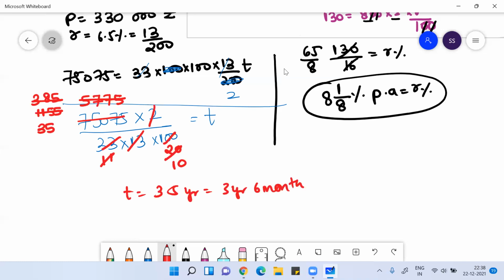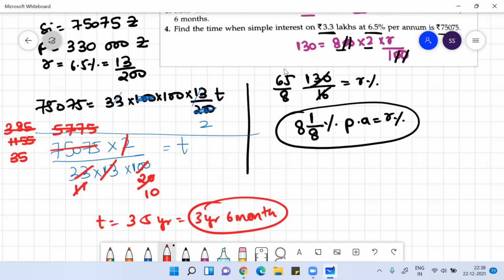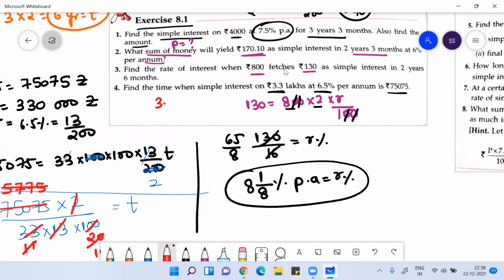Check the answer, I believe this is correct. So the fourth one answer is 3.5 years, 3 years 6 months.